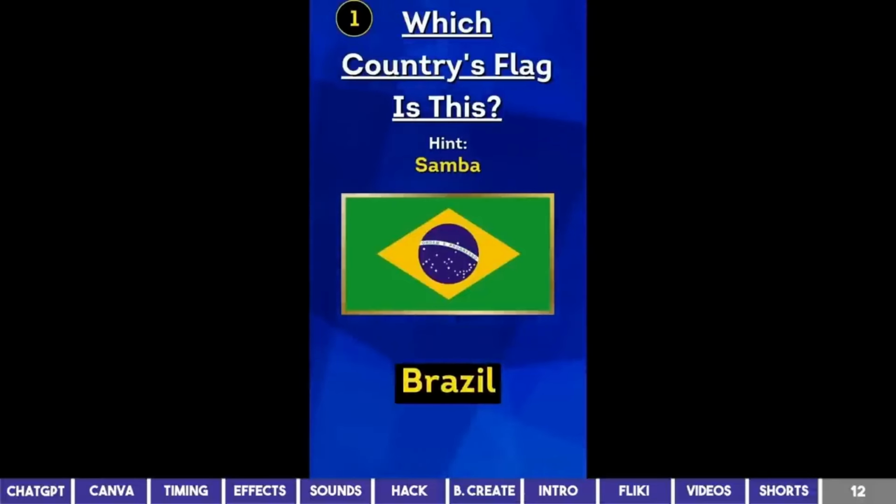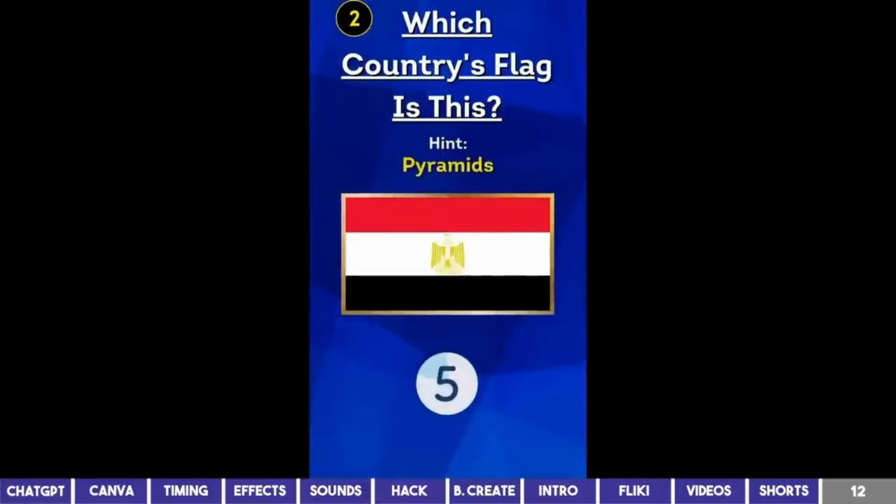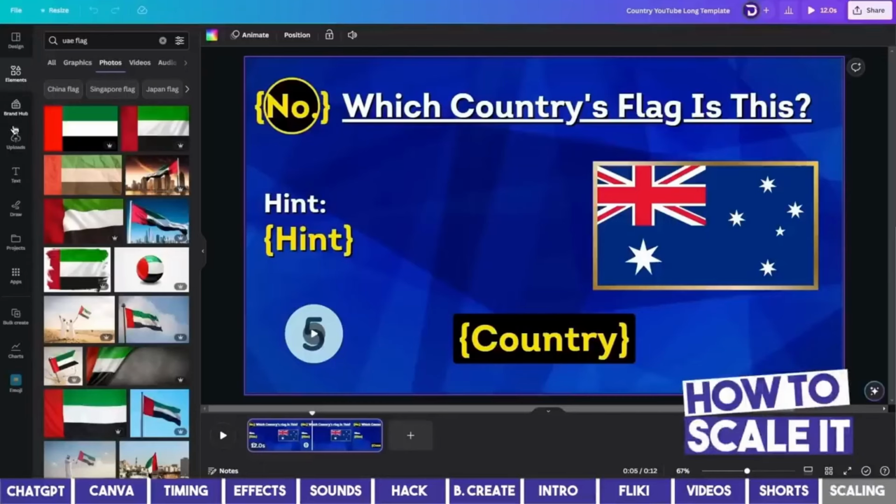Brazil. Egypt. Now this is how you can scale it.